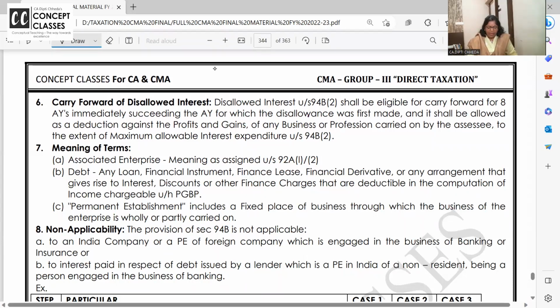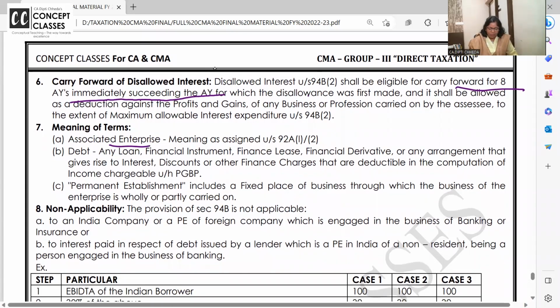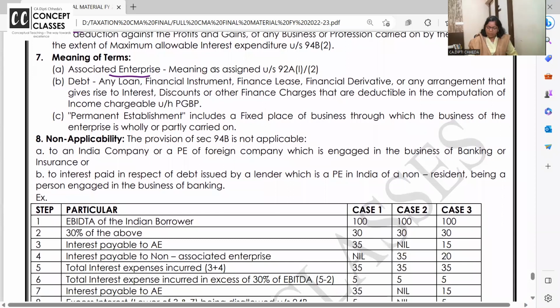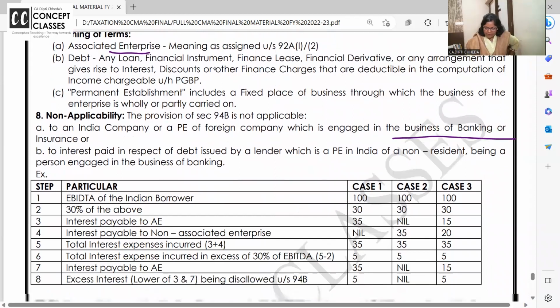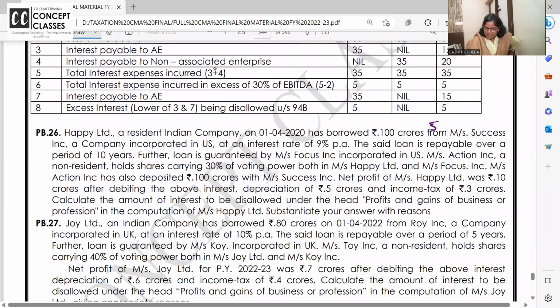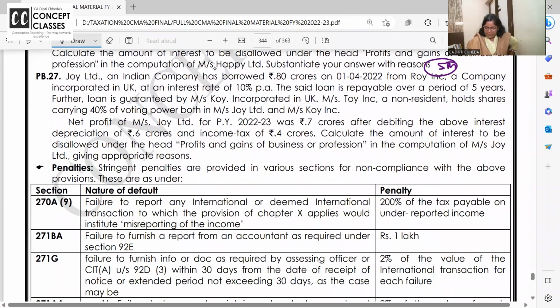Disallowed interest shall be eligible for carry forward for 8 years. इस बार प्रॉफिट ही नहीं है कि पूरा इंटरेस्ट एब्जॉर्ब हो जाता है. You can carry forward for 8 years for which disallowance was first made and it shall be allowed as deduction. Okay? Meaning तो associate enterprise loan और वो सब clear है. Not applicable where business ही उनका banking business है. Just check this solved example, it will be clear. And I can say, dear students, these are asked for 5 marks. ये दोनों क्वेश्चन और 5 मिनट नहीं लगेगा मुझे नोटबुक में करने के लिए.